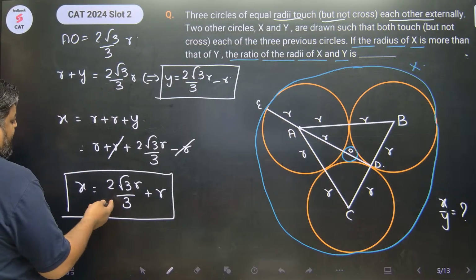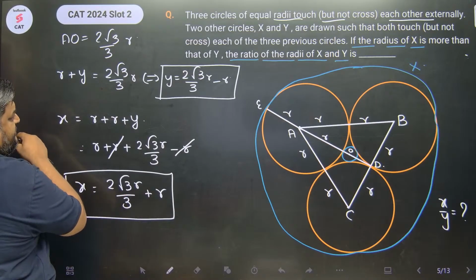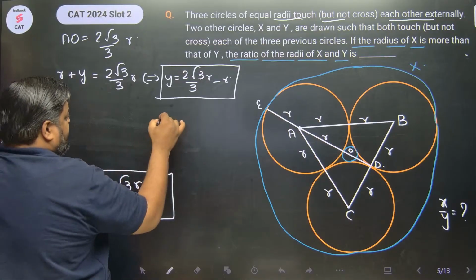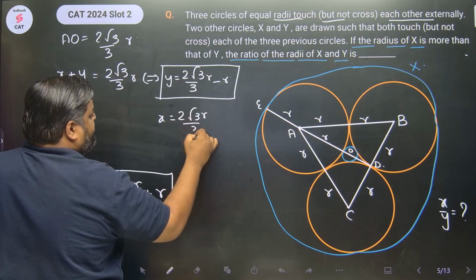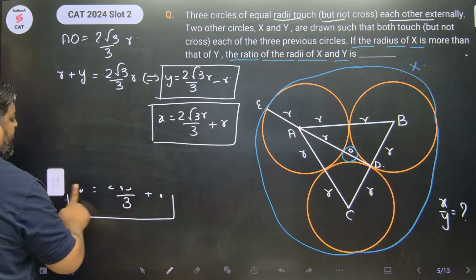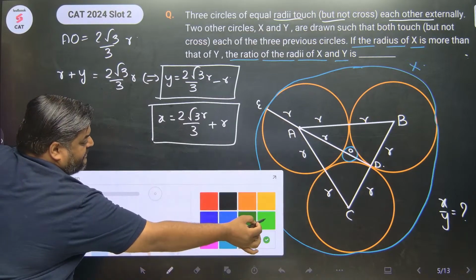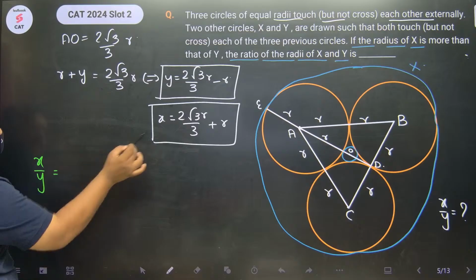Now again, now x, I need this. Okay, I need this. तो इसको निकाल देते हैं guys. I only need कि x is equal to 2 root 3 r upon 3 plus r. Okay, and now what is x upon y? So x upon y, let's do the last part of the calculation. X upon y is what they were asking. X upon y is this.